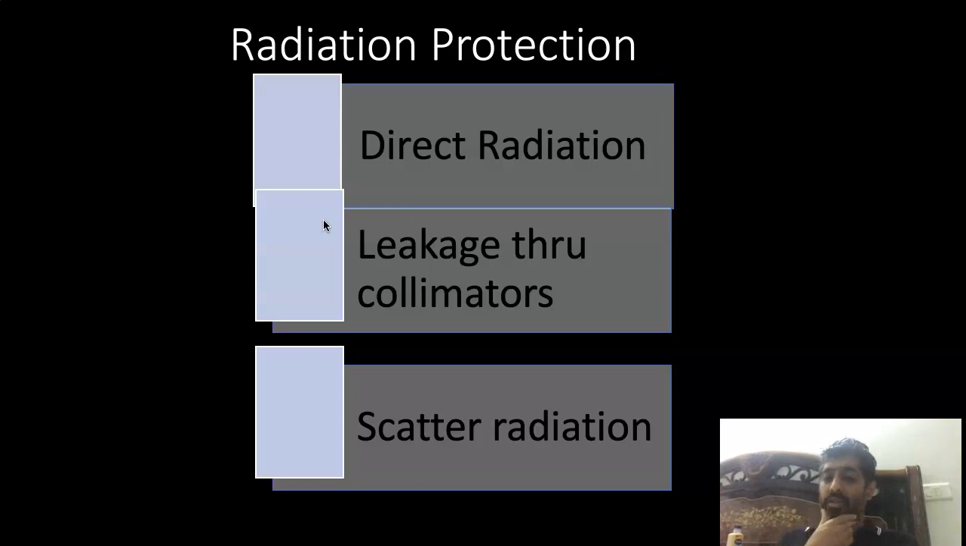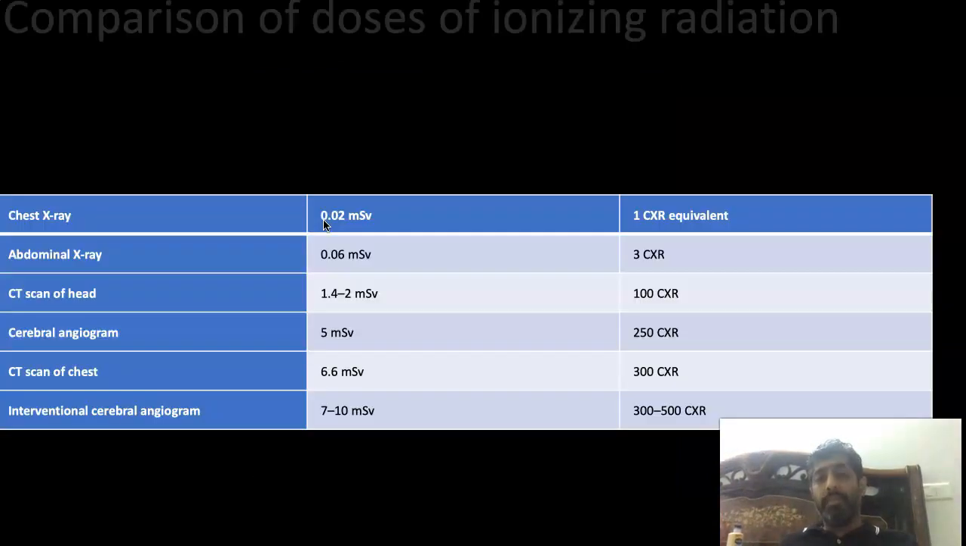So you and your staff or technician safety. If I will say, what are the sources of radiation in a DSA lab? It's direct radiation from the X-ray tube, leakage through the collimators, that are the protective shieldings, and scattered radiation from patients during the procedures. Okay, so this is basically a list.